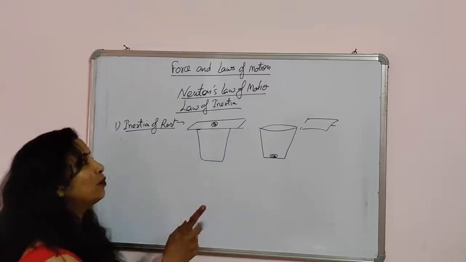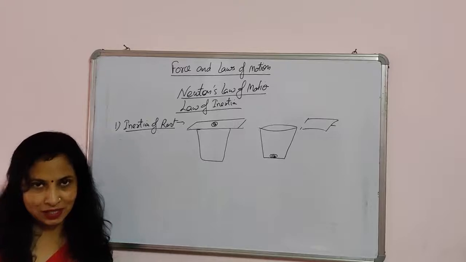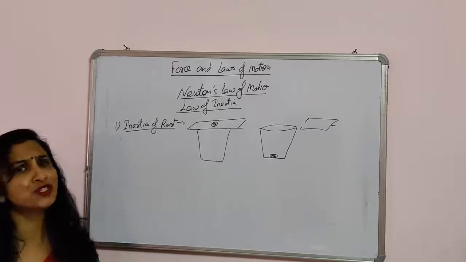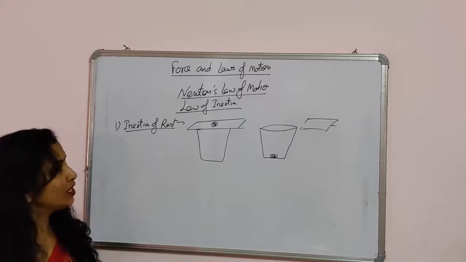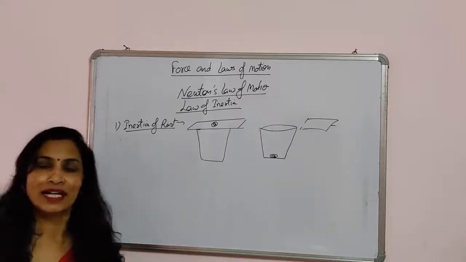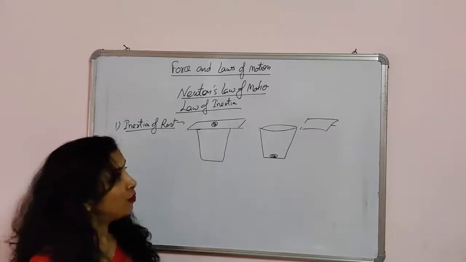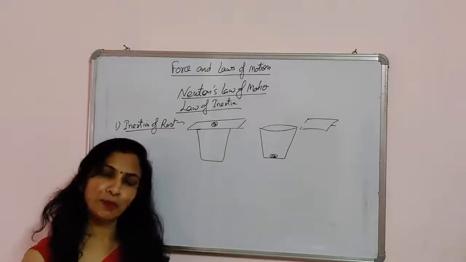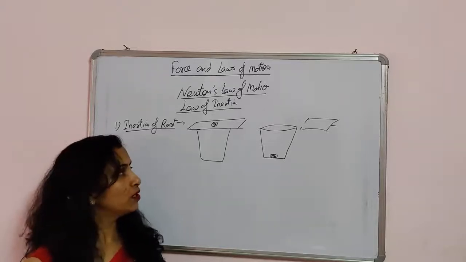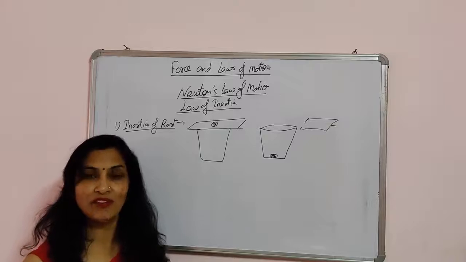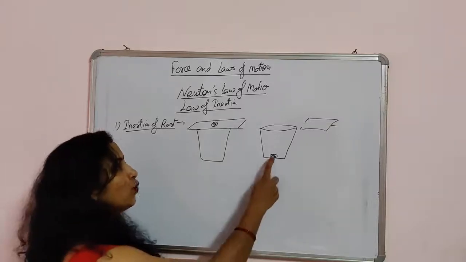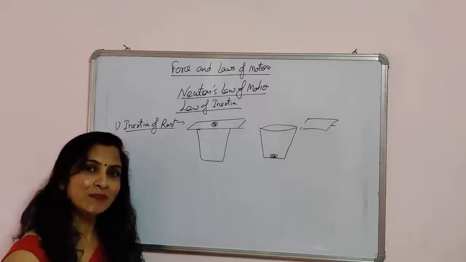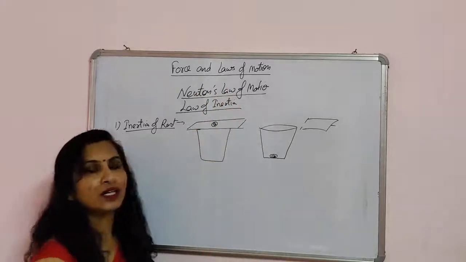Initially the cardboard and the coin are at rest. Why at rest? Due to inertia, due to this tendency to remain at rest. So initially the card and the coin are at rest. If we forcefully pull the card, we push the card from the glass, what will happen? Due to inertia of rest, the coin remains at rest and it drops into the glass.